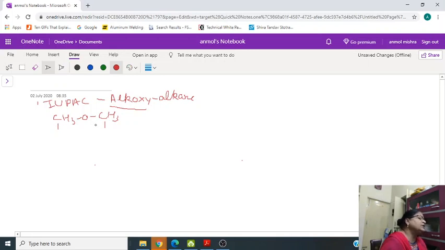So this side one, this side also one. So one carbon for methane, and we use the suffix oxy with it, methoxymethane, since both sides have the same carbon atoms. So we can take the second example.